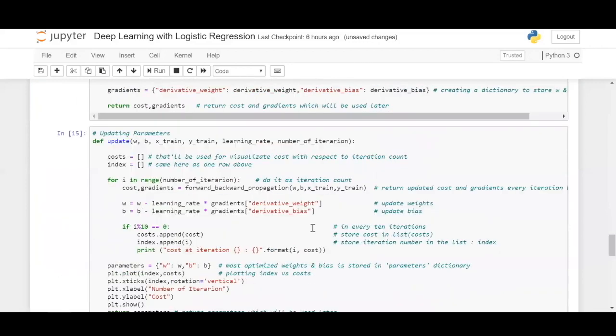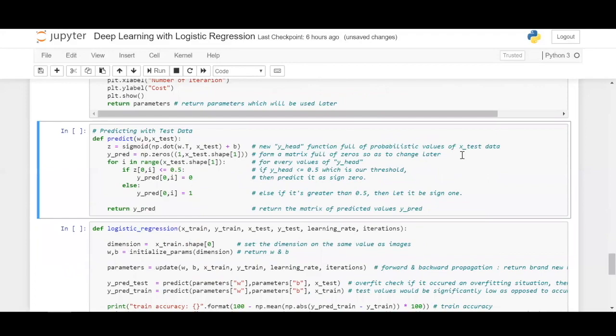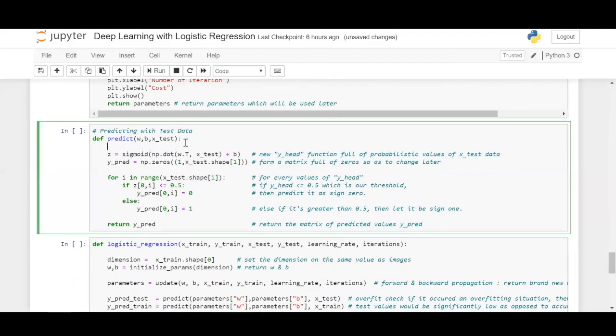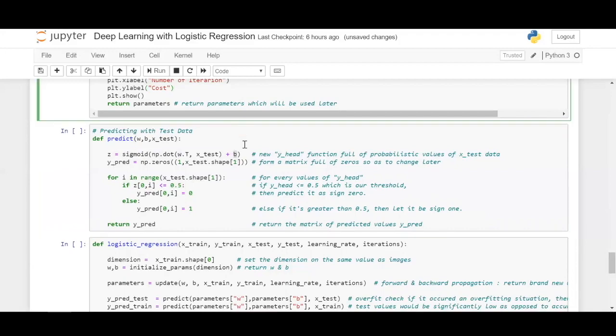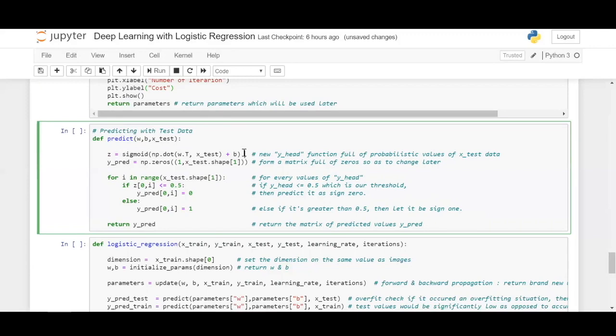This is done. And this is a simple function for prediction. We are applying the sigmoid activation function on Z. This is Z. Now numpy dot product between W transpose and X plus the bias. So we are calculating the Z here. After calculating this, since we had the weights and biases from the previous one, you get a prediction out of this, right?